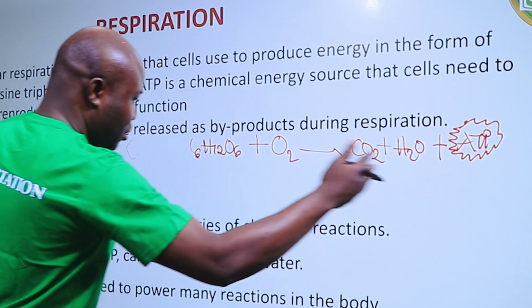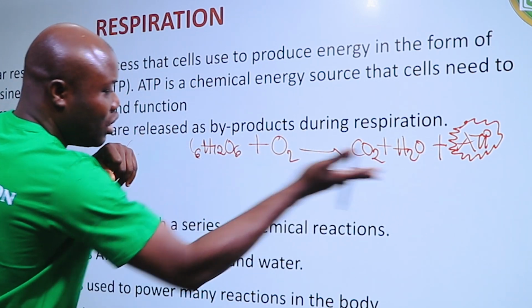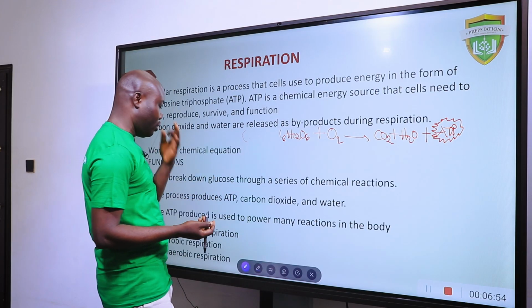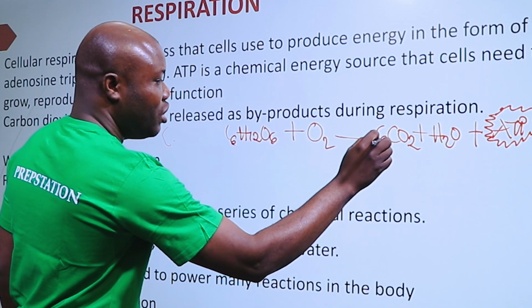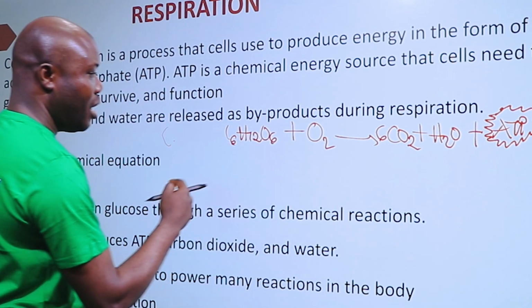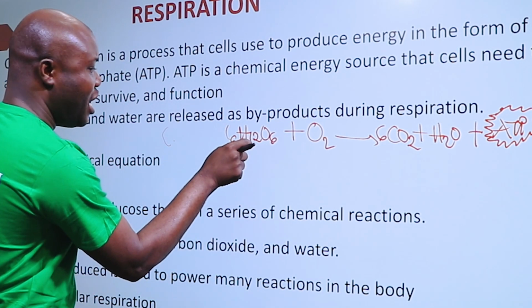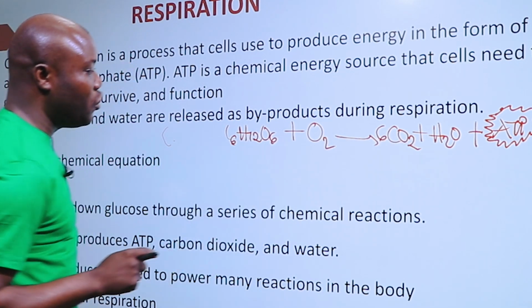Okay, now please look at me and look at this place. This equation is not balanced, so you need to balance it. Carbon here is 6, carbon here is 1. So if I put 6 here, it balances the carbon. Then the hydrogen here is 12. Hydrogen here is just 2. So what do we do?